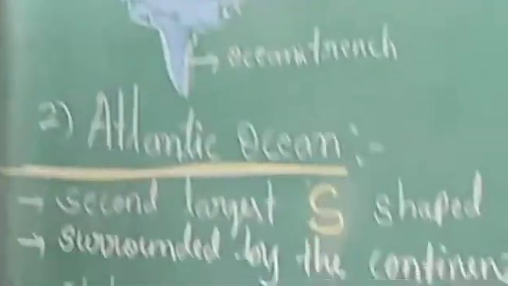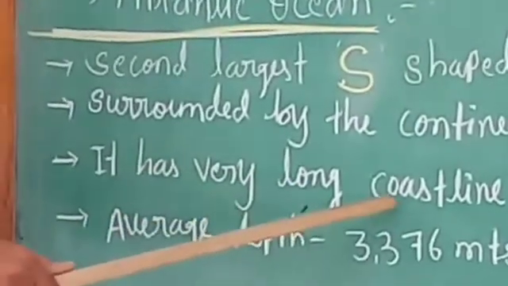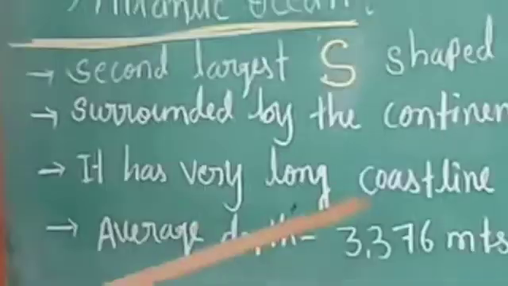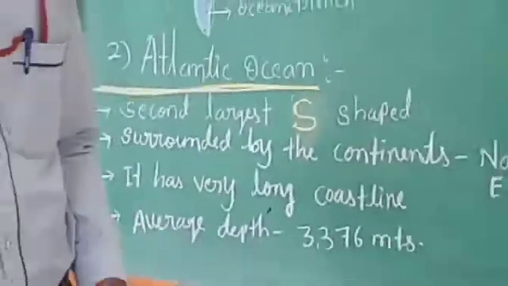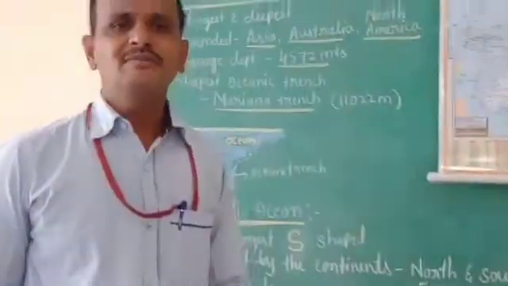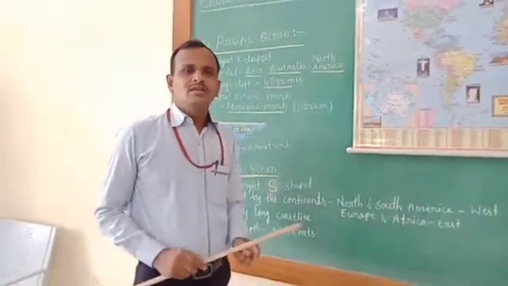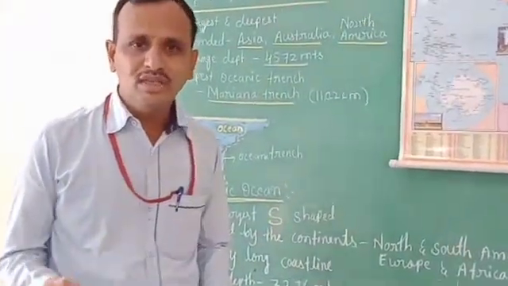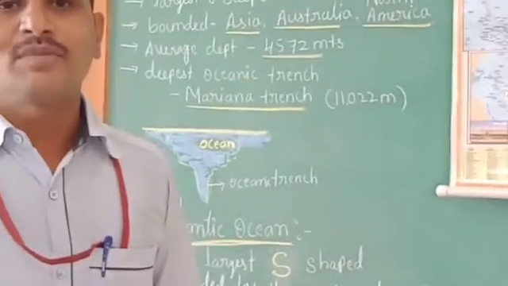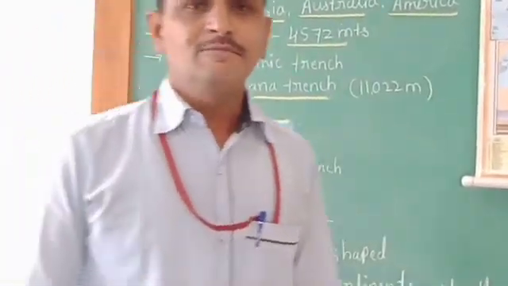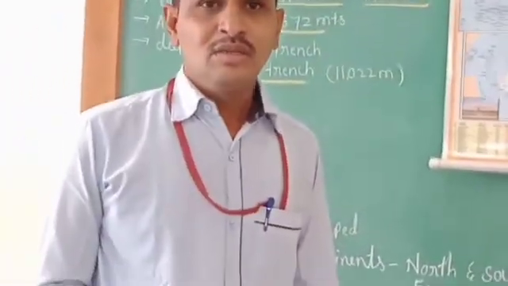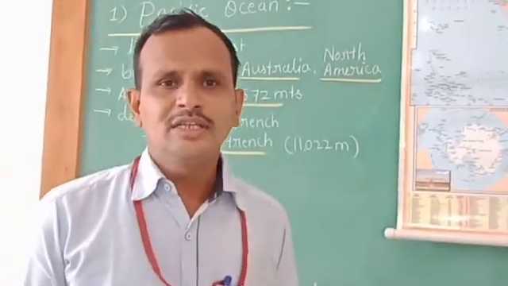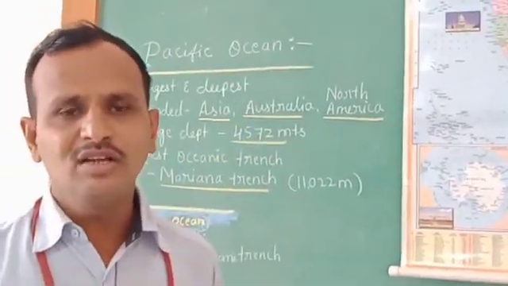And children, one more important thing about this Atlantic Ocean is it has a very long coastline. So what is a coastline, children? A coastline is the land along the sea or ocean.